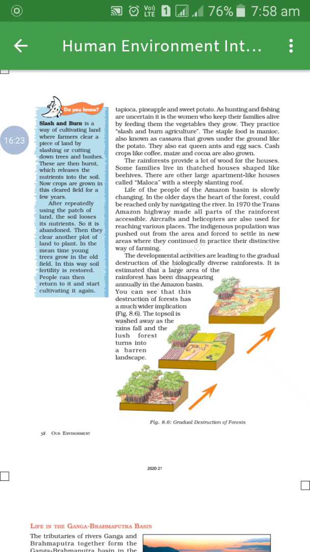Slowly the life of the people in the Amazon basin has changed. In older times, they had to reach the heart of the forest only by navigating the river. But now, from 1970, the Trans-Amazon Highway made